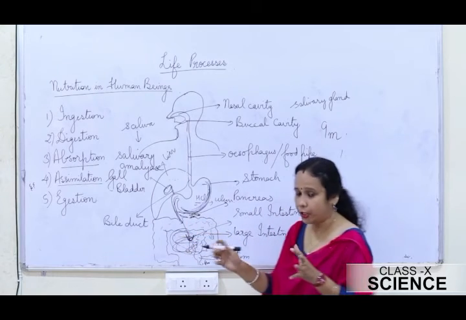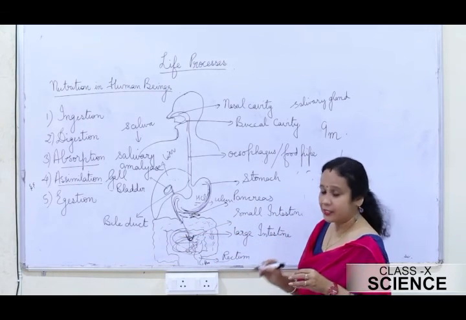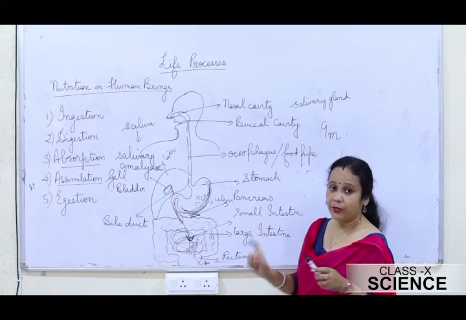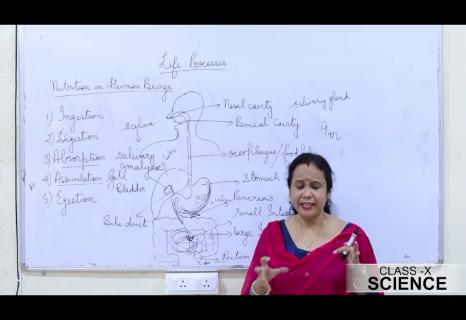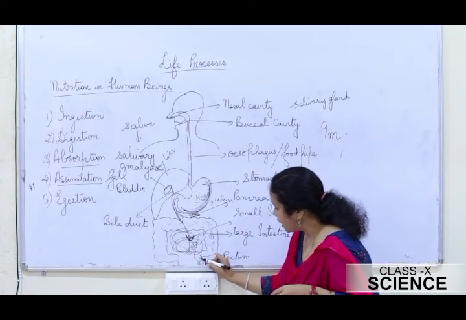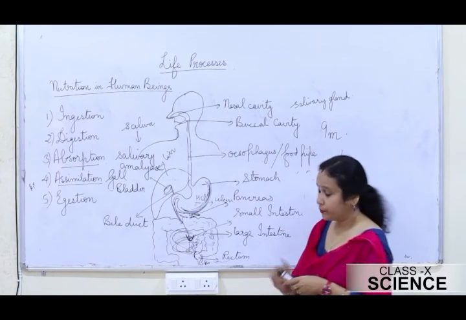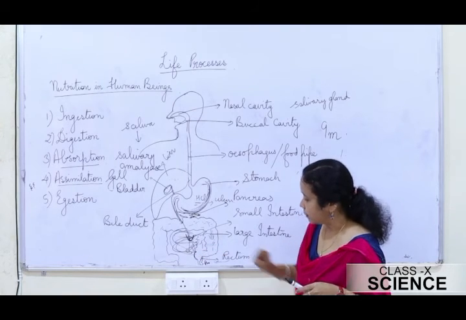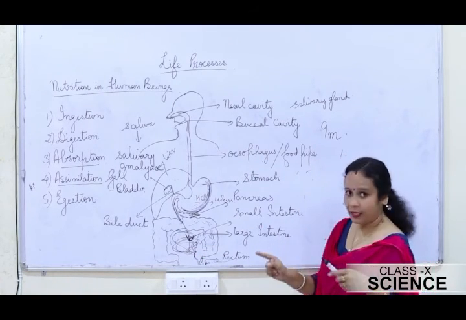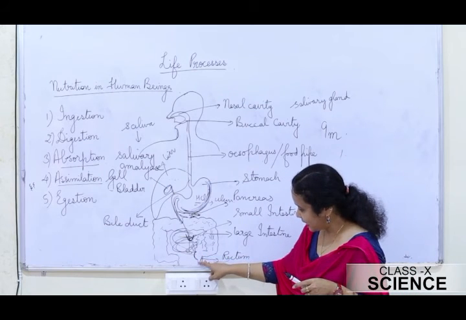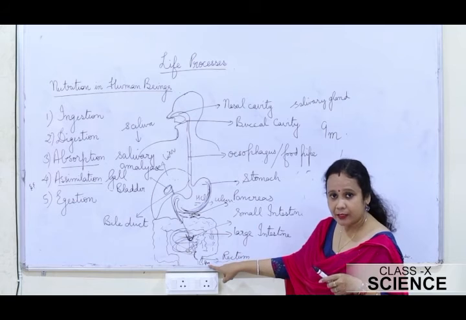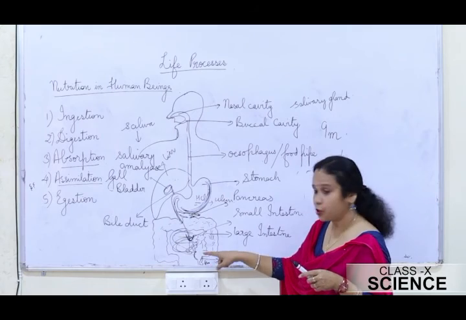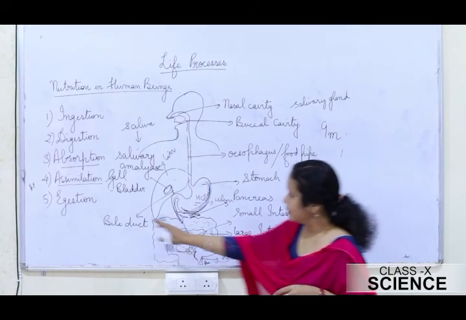This is the large intestine, a broader tube. Once the food passes to the large intestine, the walls of the large intestine start absorbing water from the food, and as a result the food becomes solid in nature. Then the last part of the large intestine is known as the rectum. Here the undigested food is accumulated for a short time, and when you go to the toilet, the undigested food is expelled out of your body through the anus in the form of stool or feces, and this process of expelling the feces from the body is known as egestion.